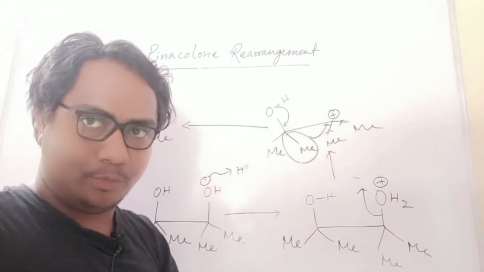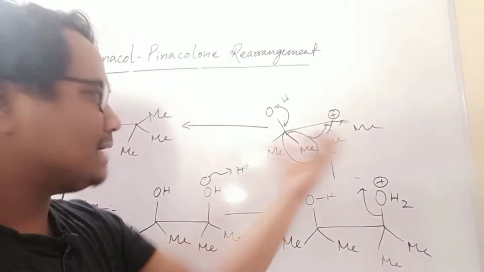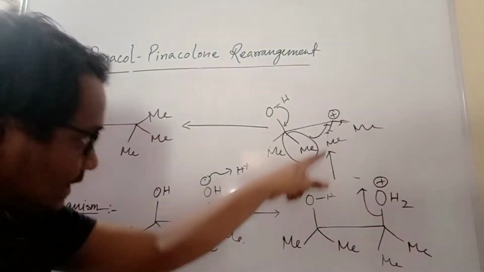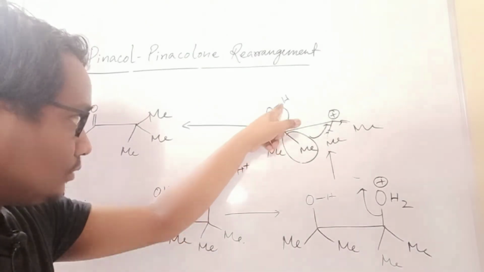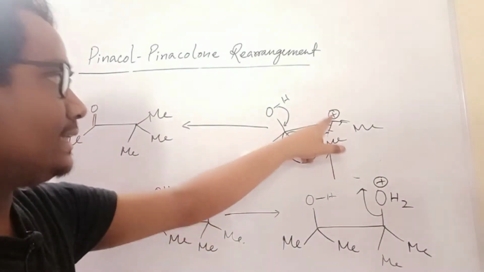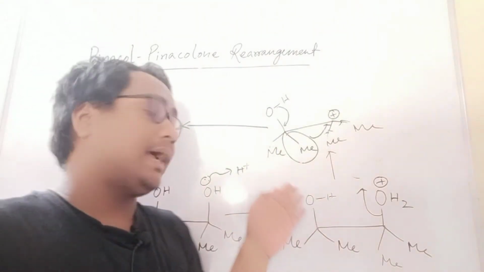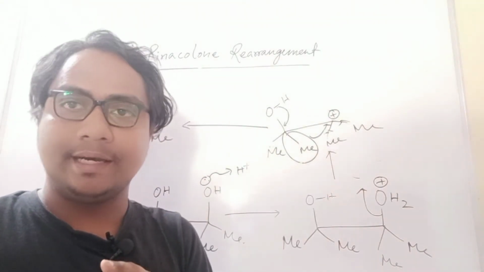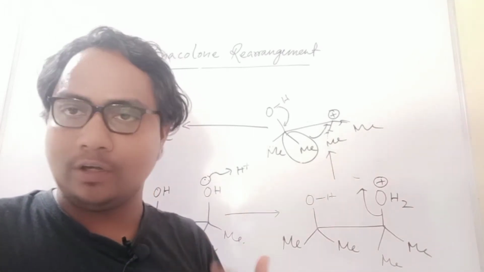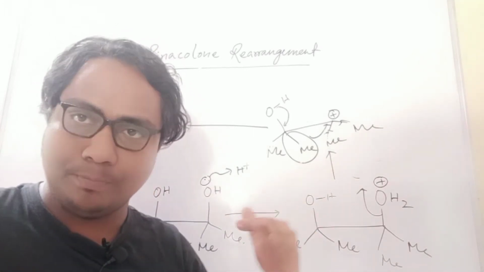That is very important. Here both are the same, so any of the positions is a possibility. And then migration: that OH bond will come here and it will form, and some bond will migrate. That migration depends on which group will migrate. There are cases of migratory aptitude, which I have not mentioned because it is a very big table.